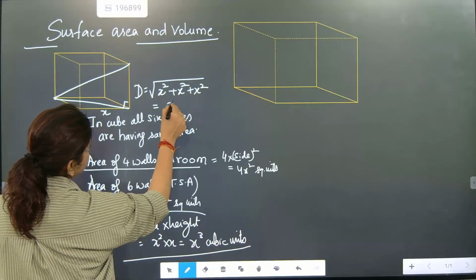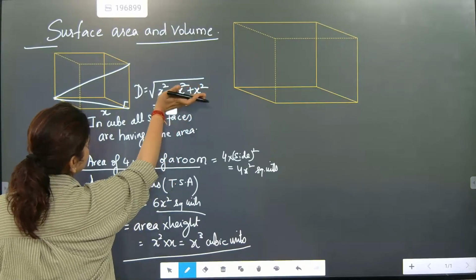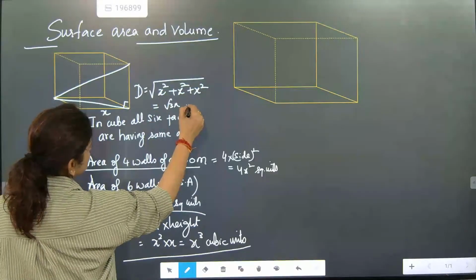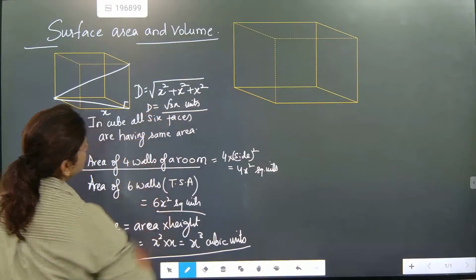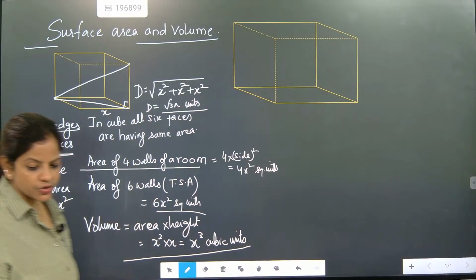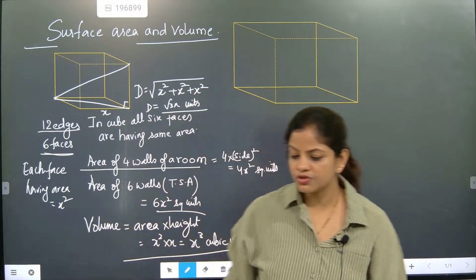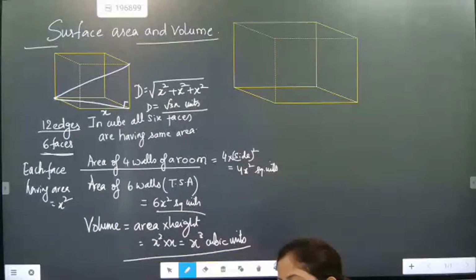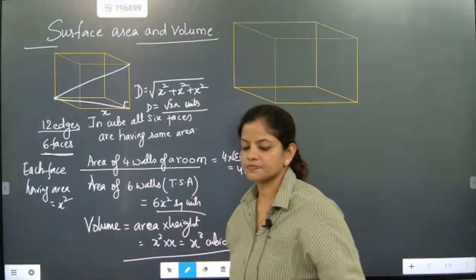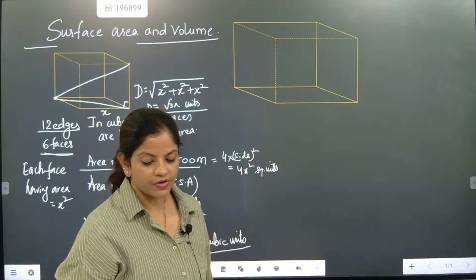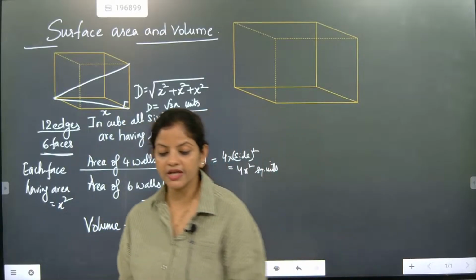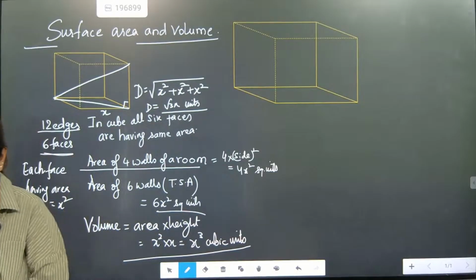So it will become root 3 x. So the diagonal will be coming as root 3x units. Please kindly note down. I hope everybody understood. Done till here, beta?